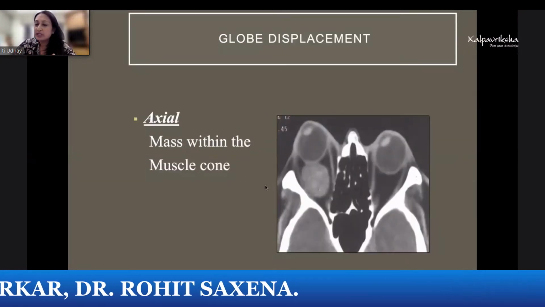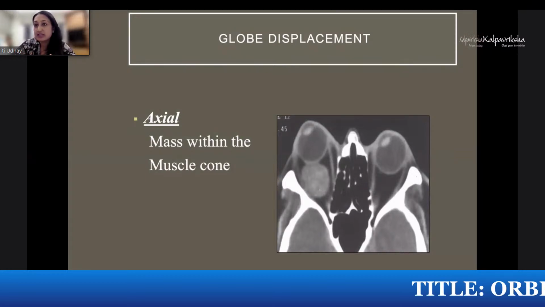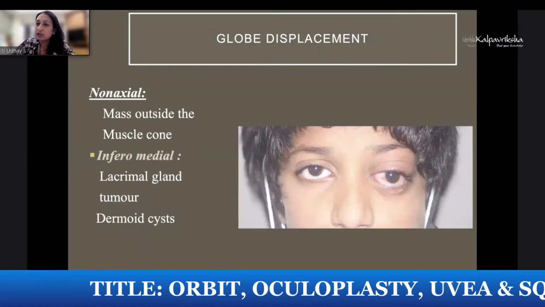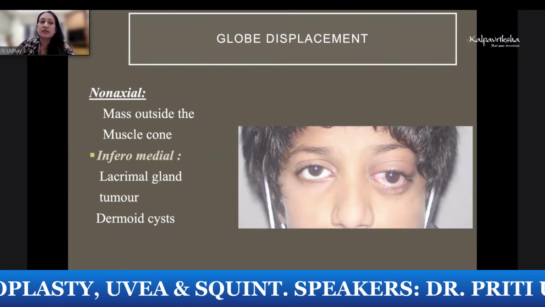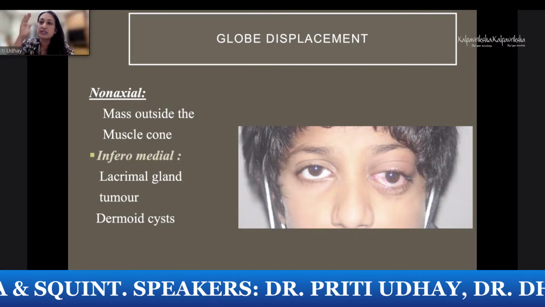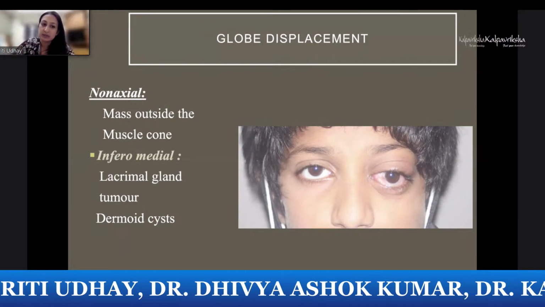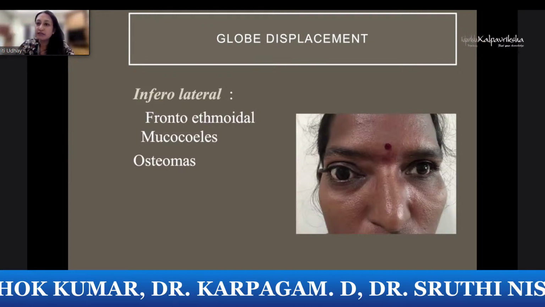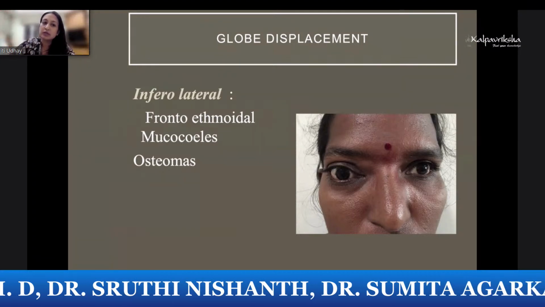Now, globe displacement. Then you come to the eyeball and you see which side the eyeball is displaced. So if it is axial displacement, you know that the lesion lies intraconal, okay? That is behind the eyeball in the intraconal space. And if it is non-axial, depending on which side the globe is displaced, you think of the pathology. So if it is displaced inferomedial, then you know there is something superolaterally. And there we just have the lacrimal gland. So most commonly it is lacrimal gland pathology, or you can have dermoid cysts. Now, if the globe is displaced inferolateral, then of course superomedial is your pathology, which is most commonly ethmoid mucoceles or osteomas.